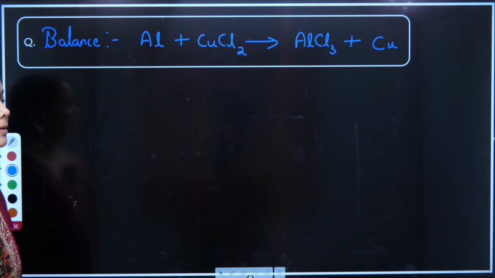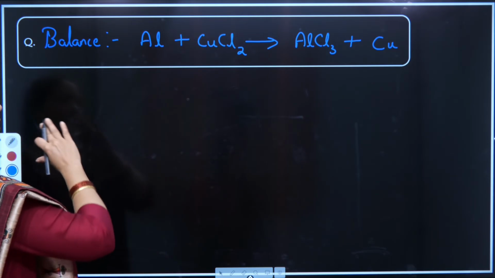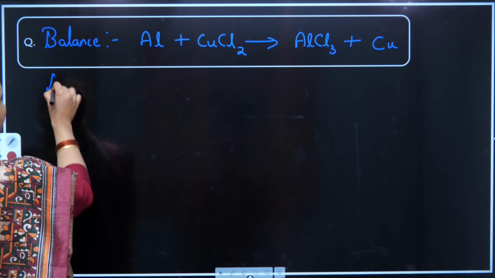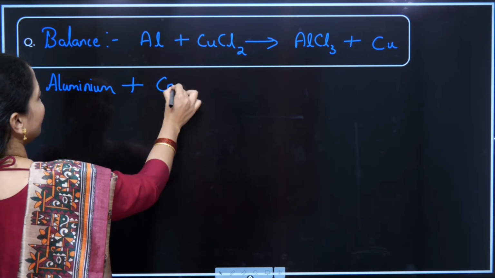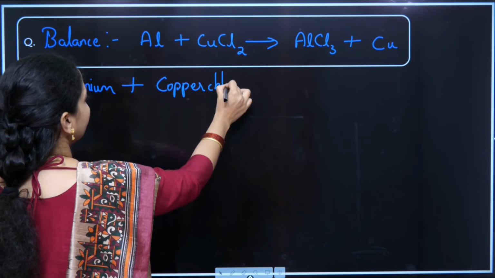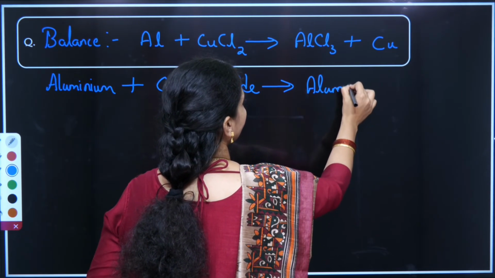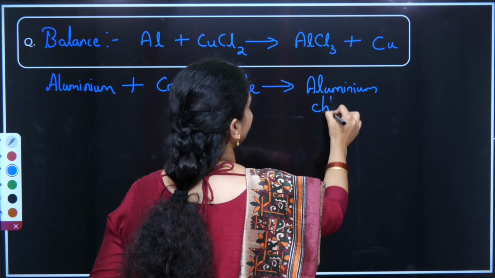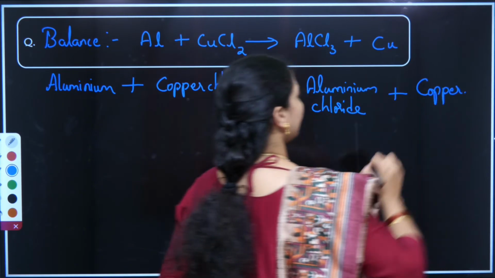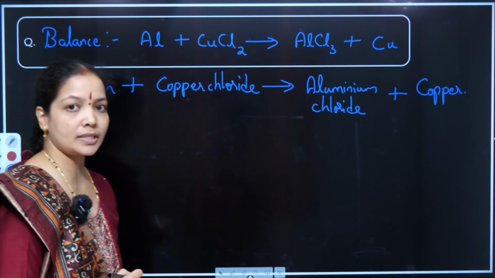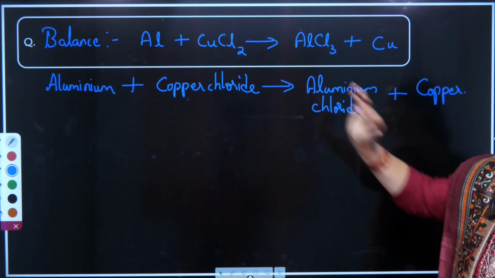Yes, let us take another example, the third example for balancing. Let us figure out this chemical equation in verbal format. Aluminium, Al, is added with copper chloride to give aluminium chloride and copper. Sometimes in our NCERT textbook, the verbal representation of the equations is given and I have to write it symbolically. Here, symbols were given and I wrote it in verbal format.